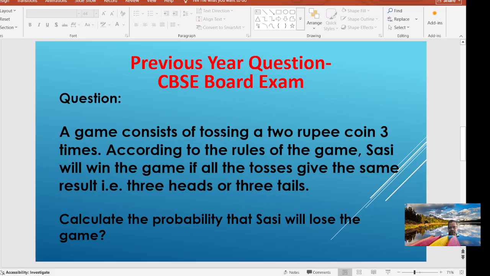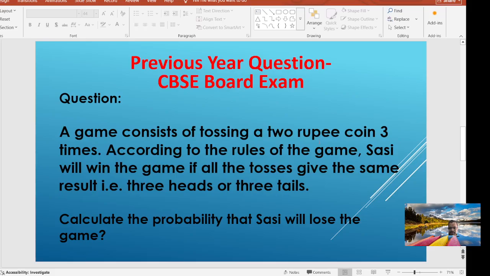Let's discuss one of the previous year questions which has actually come in the CBSE board exam before. Here the question says a game consists of tossing a 2 rupee coin 3 times. A 2 rupee coin with head and tail on both sides, you have to toss it 3 times. According to the rules of the game, Sasi, who is playing that game, will win the game if all the tosses give the same result, that is 3 heads or 3 tails.